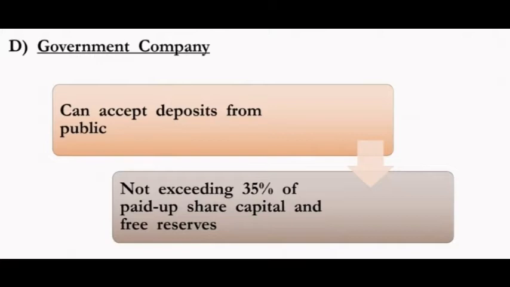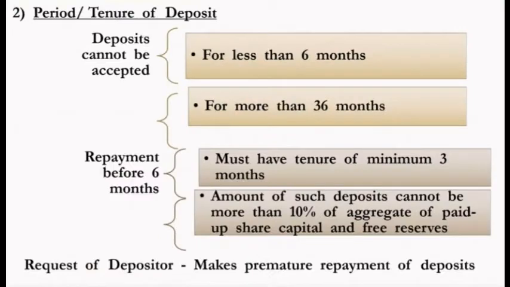Now we will move on to the second term and condition, that is tenure or the period of deposit. As we have studied in the meaning, the company collects deposits for 6 months to 36 months. So no deposit can be accepted or renewed to be repaid within a period of less than 6 months or more than 36 months. So deposit cannot be accepted for less than 6 months or more than 36 months.